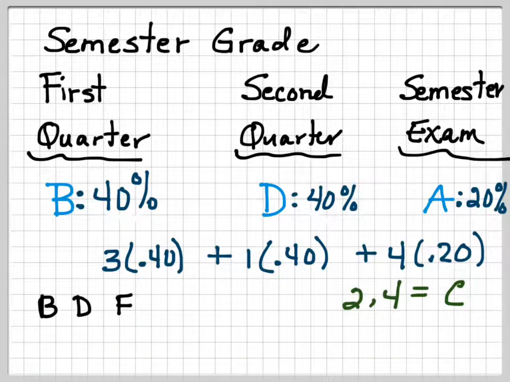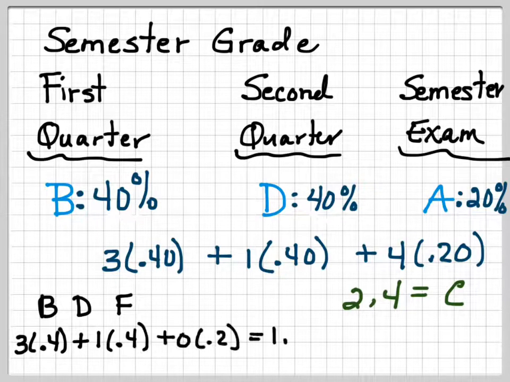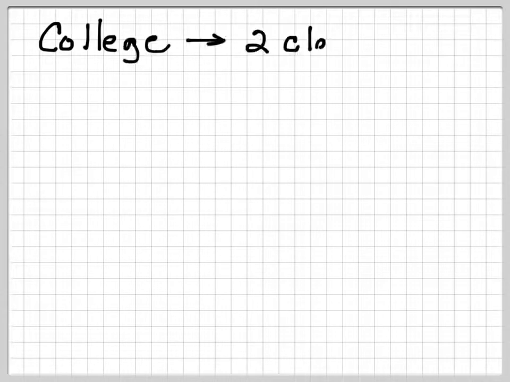Let's say you got a B, a D, and an F. Now how would that turn out? Well, the B is 3, so it'd be 3 times 0.4. The D is 1, so it'd be 1 times 0.4. And the F is 0, so that's 0 times 0.2, which gives you a 1.6, which oddly enough would still round you up to a 2.0, so you'd still have a C. Kind of remember that.